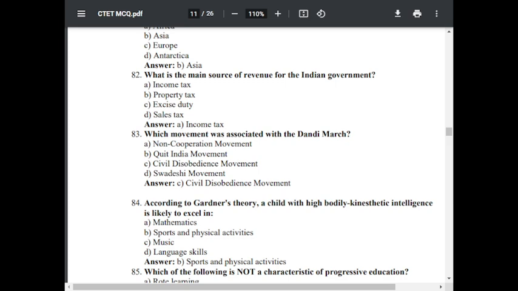Option C, civil disobedience movement. Option D, Swadeshi movement. The correct answer is C, civil disobedience movement.